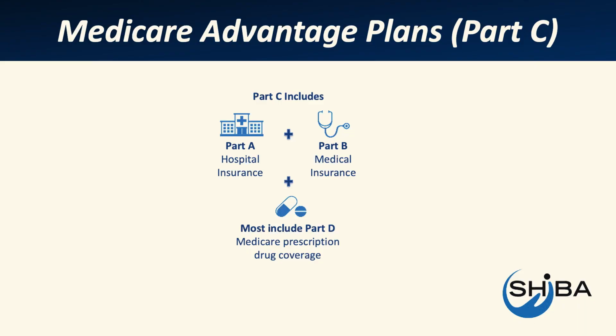Medicare Advantage plans, sometimes called Part C, cover all of the Part A and Part B services and supplies, and usually include Part D. They are run by private insurance companies that are approved by Medicare. You must have both Part A and Part B in order to join a Medicare Advantage plan. In most plans, you need to use doctors, hospitals, and other providers that are in your plan's network, or you will pay more or all of the costs.